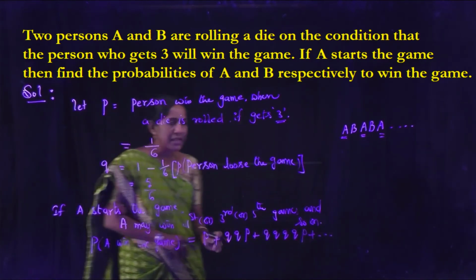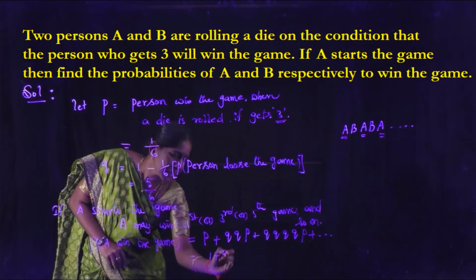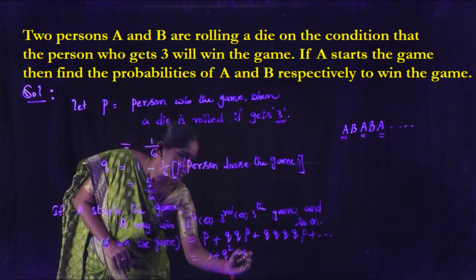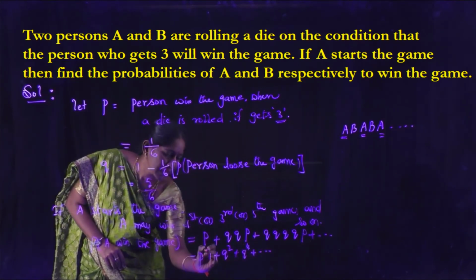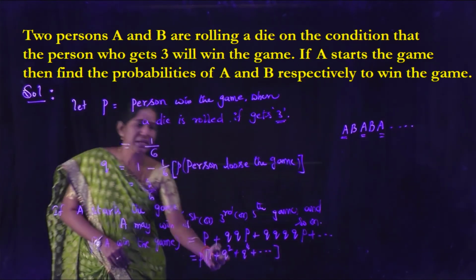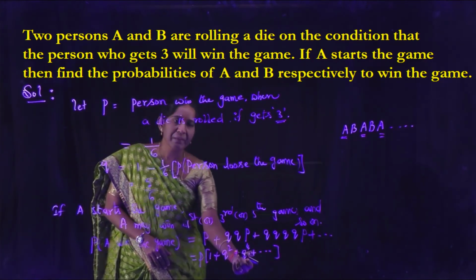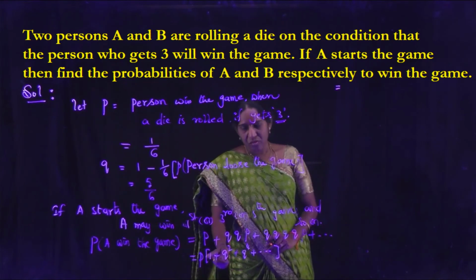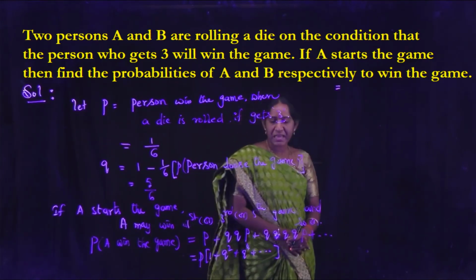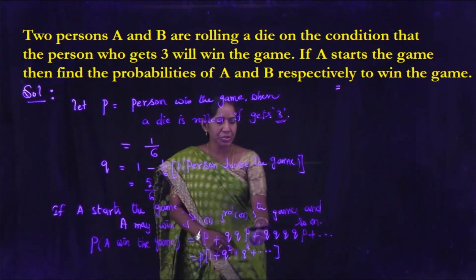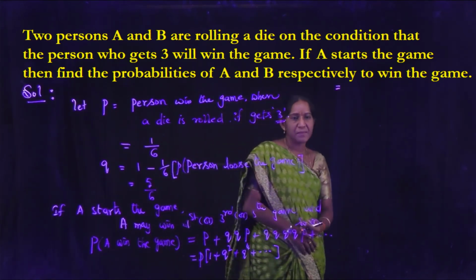We can take P common. The remaining series is 1 plus Q square plus Q to the power 4 plus and so on. This series is in GP.